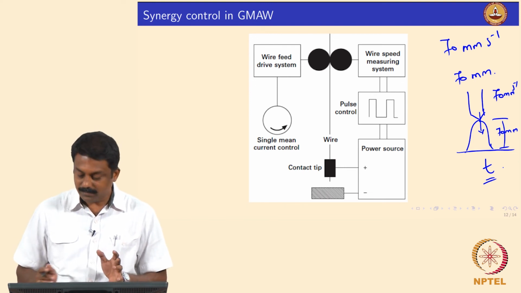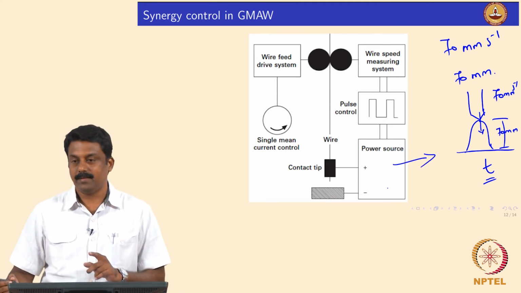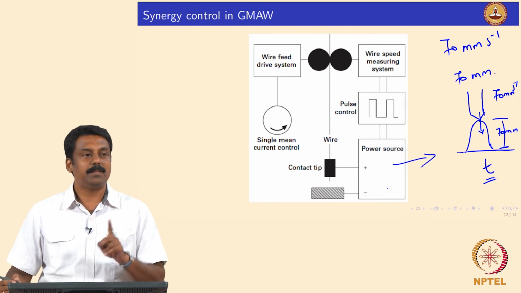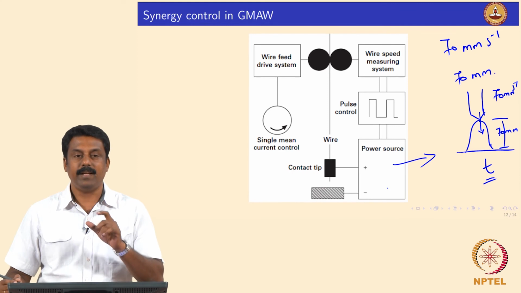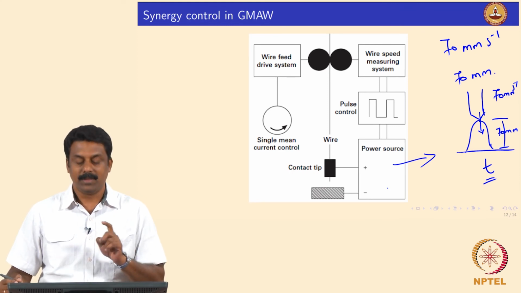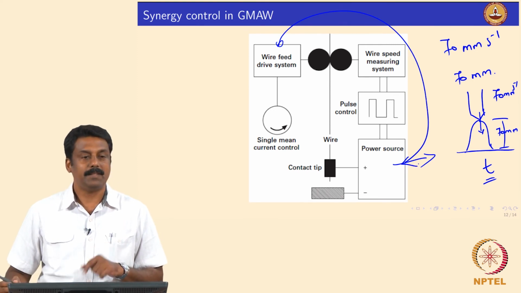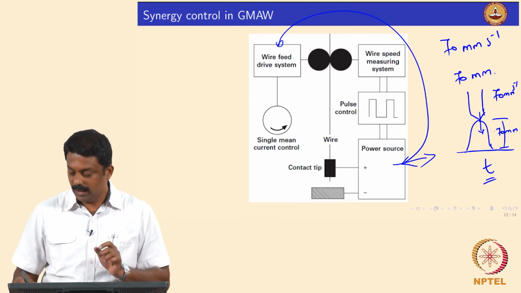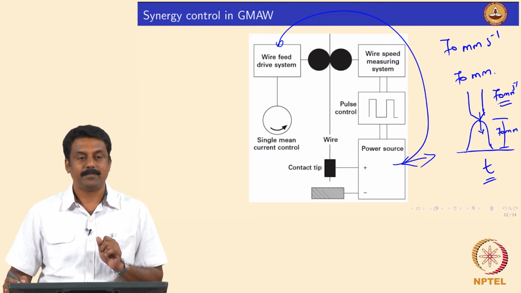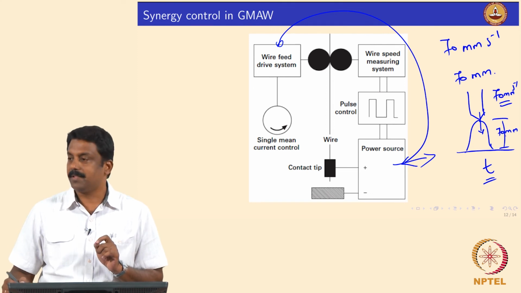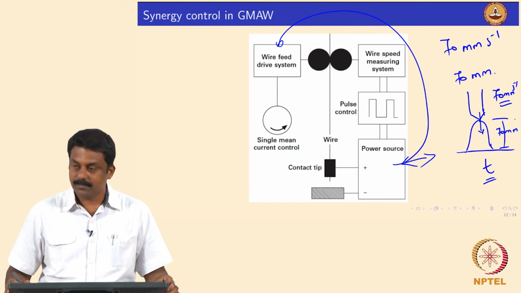So, the system should contain the information about the melting rate. The melting rate can be calculated based on the composition and stick out length, and stick out length has to be maintained by the power source. So, the wire feed system should talk to the power source in such a way that, in a pulsing case, it always supplies whatever it can melt, isn't it? So that you maintain a constant arc length and you supply the same melting rate as the wire feed rate, right.